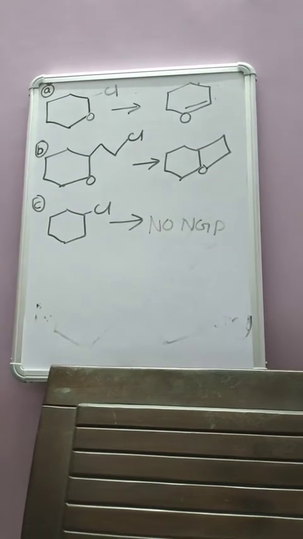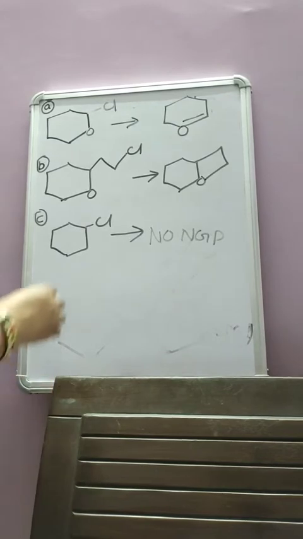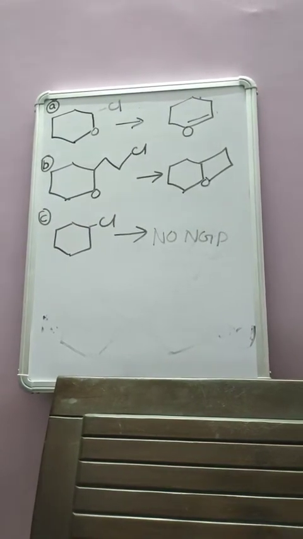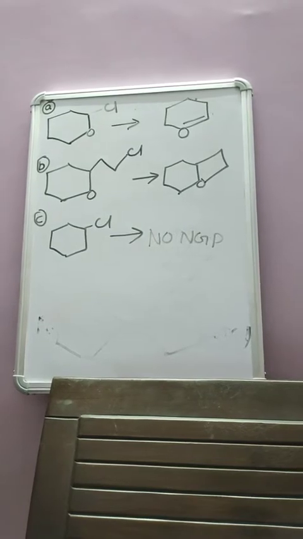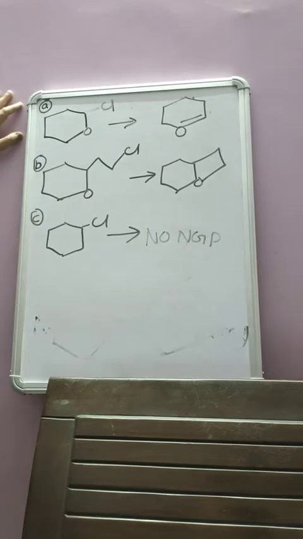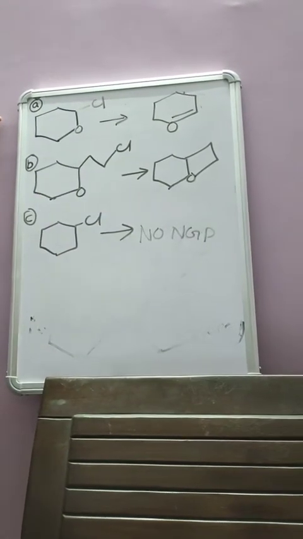Now we will talk about molecule B. Definitely in molecule B, Cl acts as a leaving group, and again O has a lone pair of electrons. The lone pair of electrons of oxygen can easily help Cl to leave the molecule, and the next compound will be formed in this form.